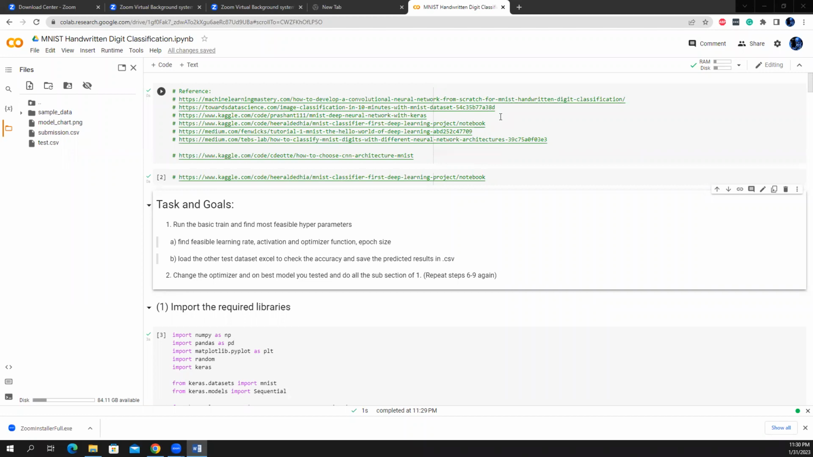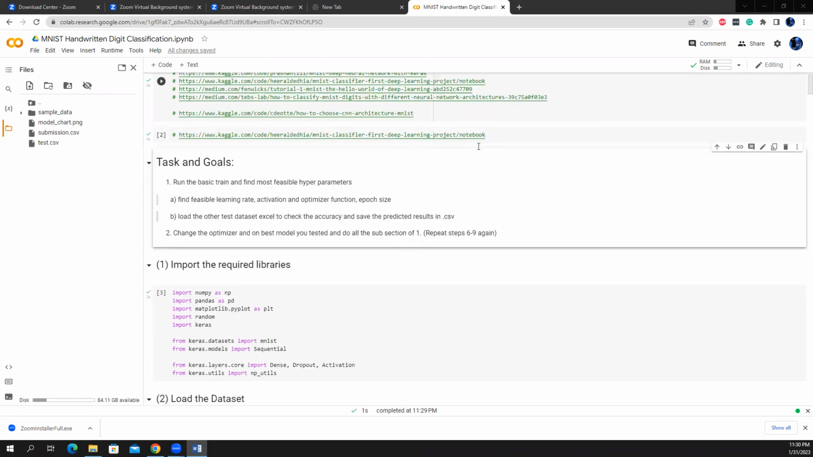Today I am going to present our class homework on MNIST handwritten digit classification using deep learning. The goal of this homework is to run the basic training of deep learning models and find the most feasible hyperparameters. This task could be divided into two subtasks. One is to find the feasible learning rate, activation and optimizer function, and choose the best epoch size.